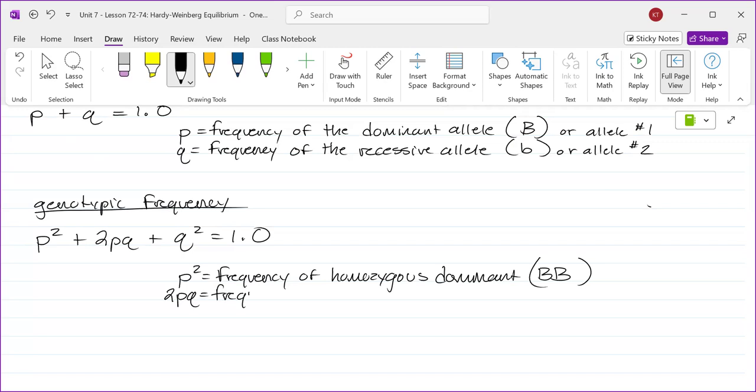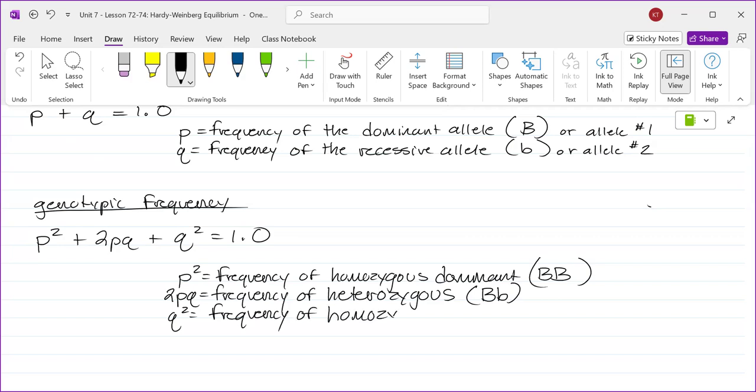2pq is the frequency of heterozygous. And what two alleles form a heterozygous genotype? A dominant allele and what else? A recessive allele. And then q squared is the frequency of homozygous recessive. And what alleles represent a homozygous recessive genotype? Two recessives. There you go.